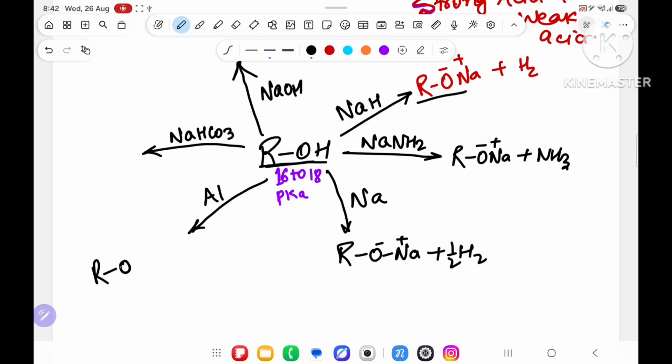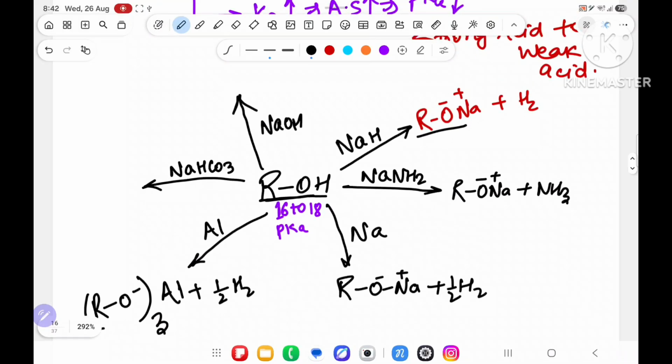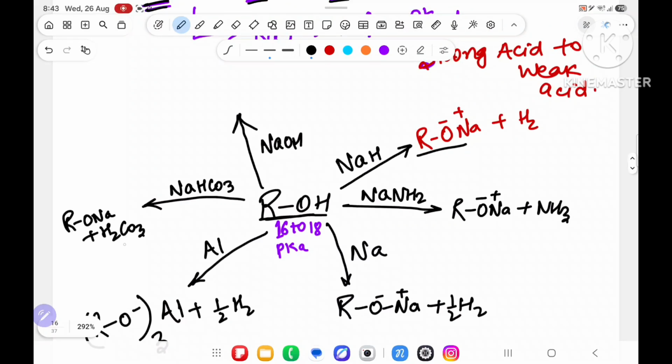Over here RO, in place of Na, aluminum is there, but aluminum has 3 valency. So whole thrice, plus you will get half mole H2. But when it reacts with NaHCO3, what will happen? It will form RONa and outside coming H2CO3, and carbonic acid is more acidic than alcohol.